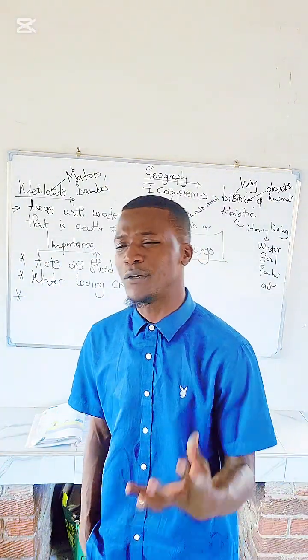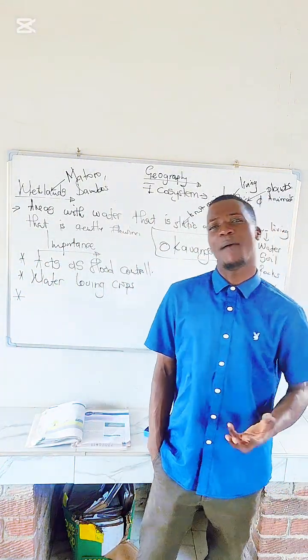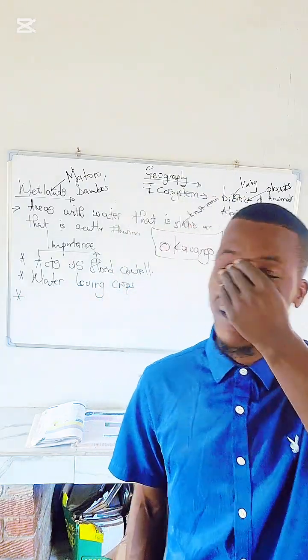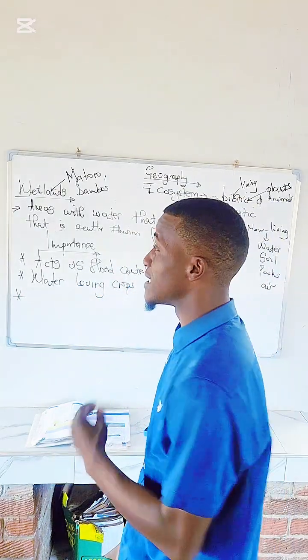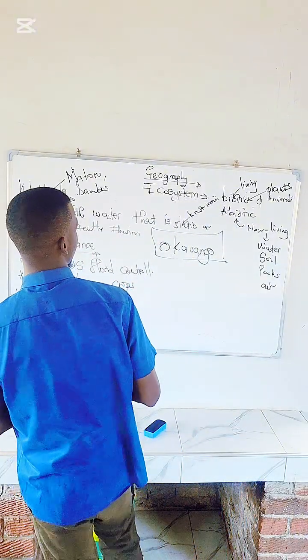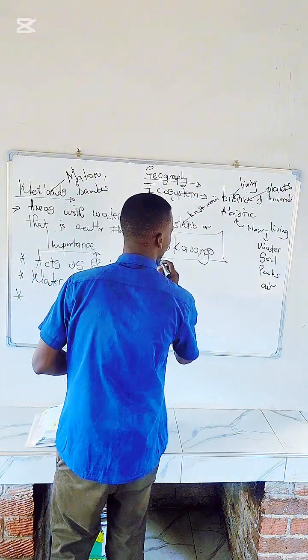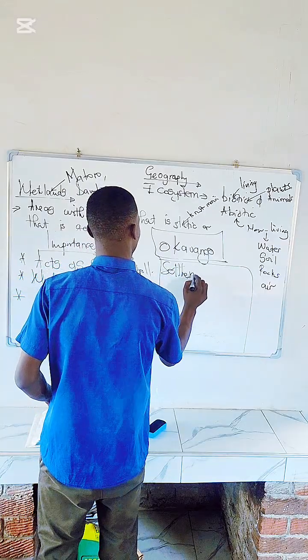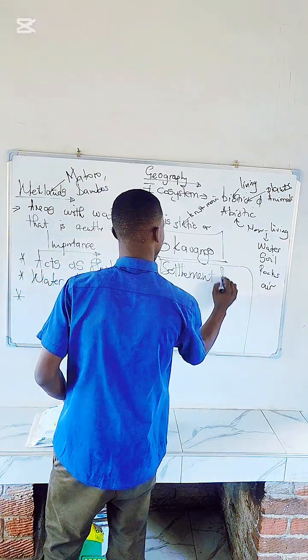How do people destroy wetlands? What are the human activities that destroy wetlands? Number one is settlement development.